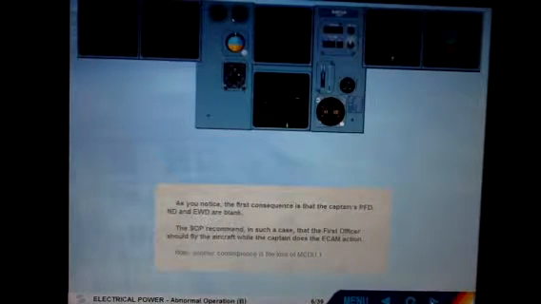Let's now assume that we are in flight and everything is normal. Autopilot 1 and auto thrust are engaged. Click on the forward arrow to activate the failure. As you notice, the first consequence is that the captain's PFD, ND and engine warning display are blank. The SOP recommend, in such a case, that the first officer should fly the aircraft while the captain does the ECAM action. Note, another consequence is the loss of MCDU 1.